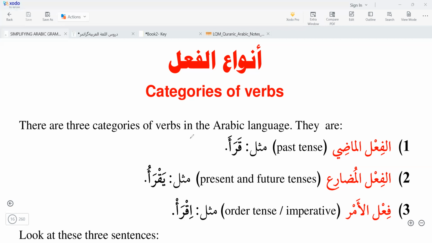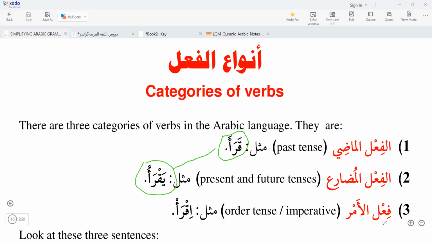Al-fi'l madi, qara'a, he read. And qara'a will change into fi'l mudari and it will become yaqra'u. So this yaqra'u we will derive from this qara'a. Present tense or future tense, we will derive from the fi'l madi. So fi'l madi is the basic form of the verb in Arabic.